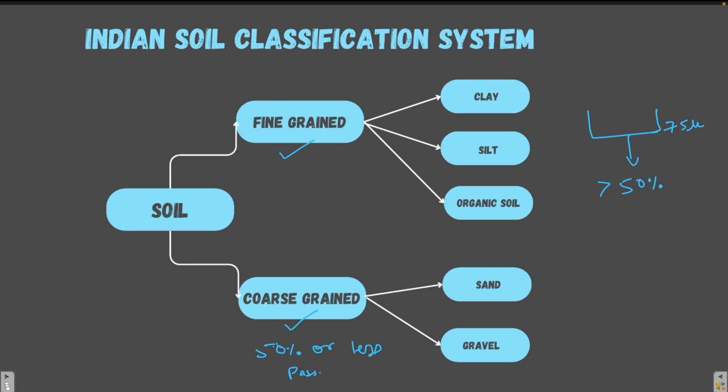So again, I'm just revising everything. In the Indian soil classification system, we divide the soil into two categories, that is the fine grained soil and the coarse grained soil. If the percentage of the particles passing through the 75 micron sieve is greater than 50%, it is fine grained soil. Fine grained soil can be further classified as clay, silt or organic soil, and again it can be classified on the basis of their liquid limit.